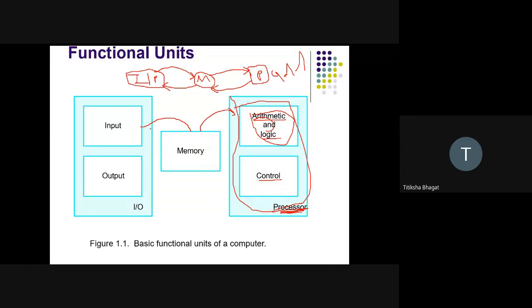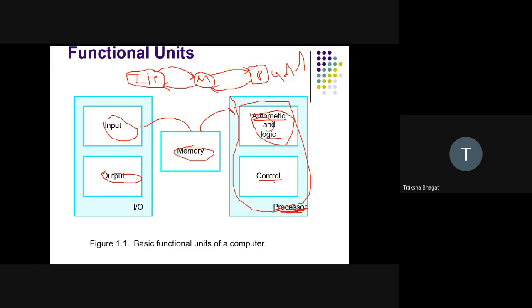So all these units, input unit, output unit, memory unit, and arithmetic and logic unit, are coordinating, talking and communicating with one another. And what is the job of the control unit?